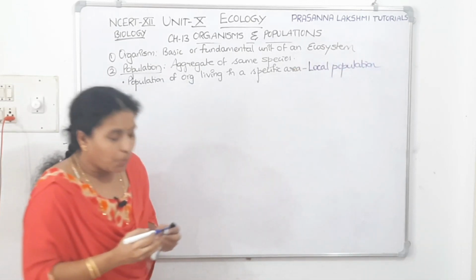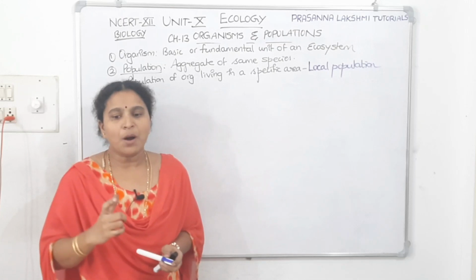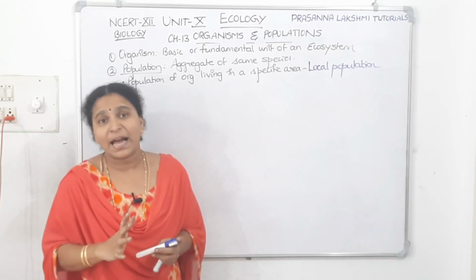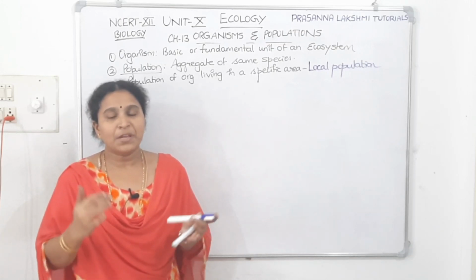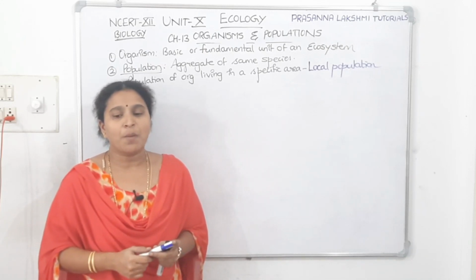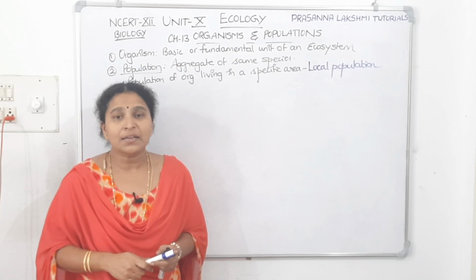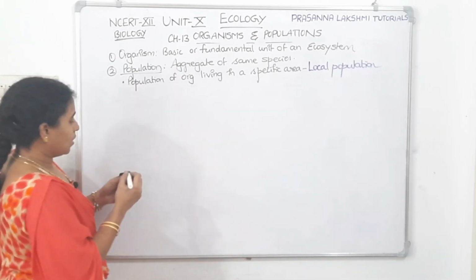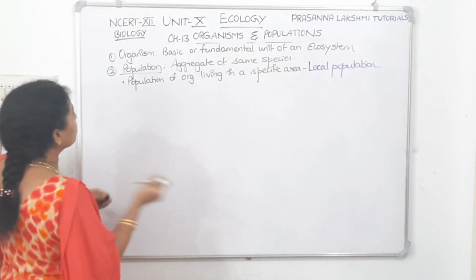Now, local populations, if they are occurring in different localities, then for example, we are here, our sister is somewhere, our brother is somewhere, like that. So then that is called sister population. Local population occurring in different localities is called sister population. Let us write that also.